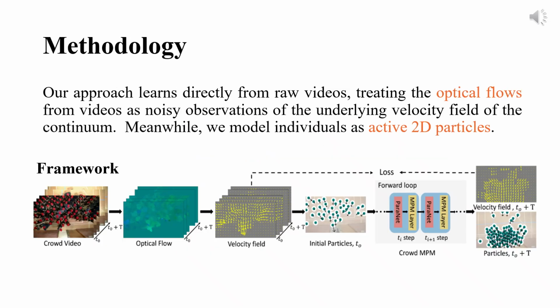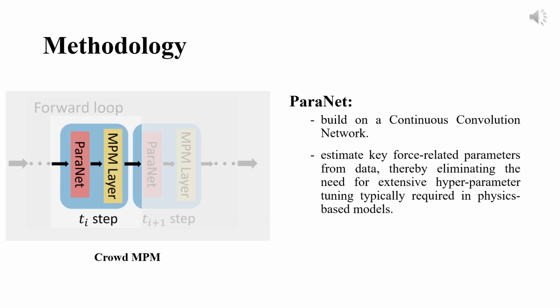This figure illustrates the end-to-end framework of our method. Starting with optical flow estimation from crowd videos, we generate the corresponding velocity field and sample initial particle positions. These particles are then evolved using our proposed crowd MPM. Finally, we compute a loss by comparing the predicted motions with the observed ones. For a single time step, the input sequentially passes through two modules, ParaNet and the MPM layer.